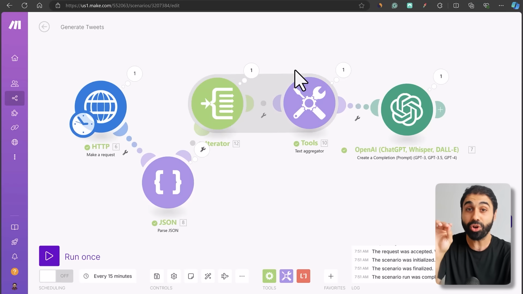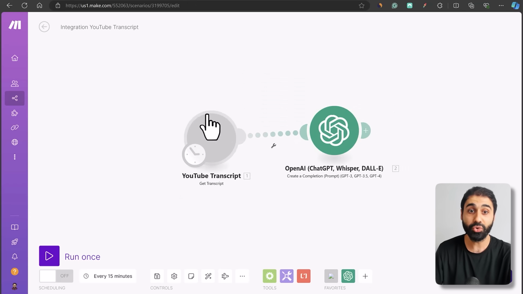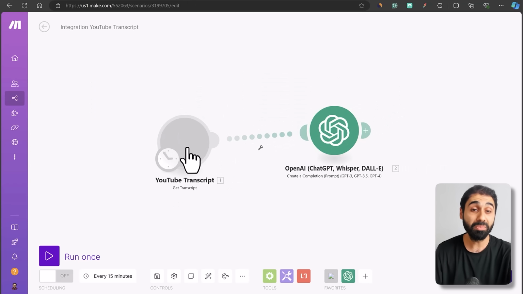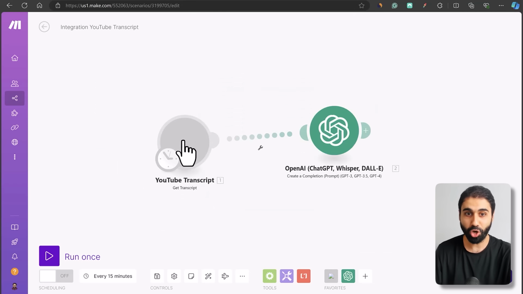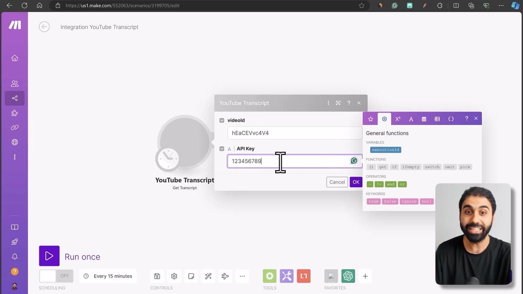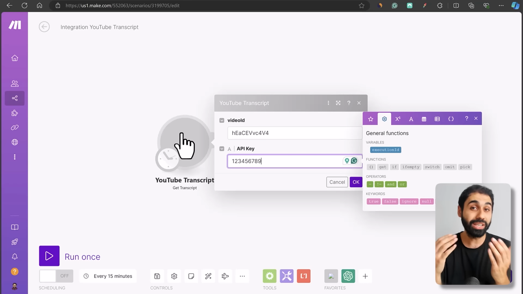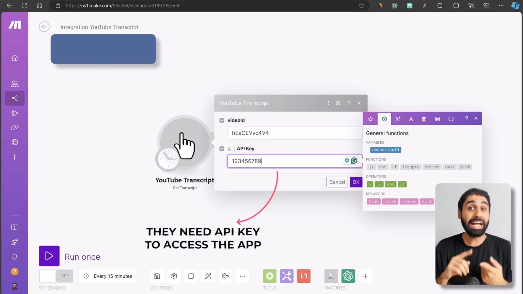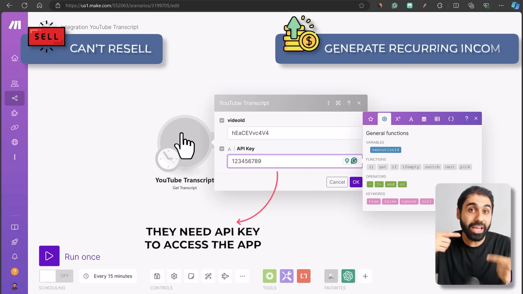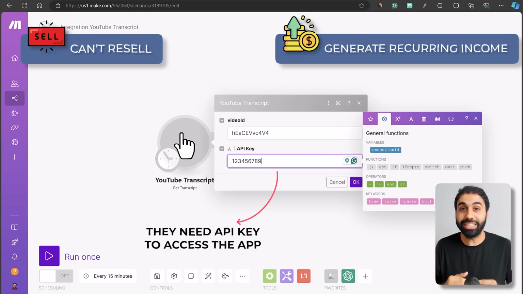And this is where the power of Make comes here. So you can see here in my other simple system, I created this simple custom Make app. This is something I built with Make. So it replaces all this part. And if you open this, you will see we have an API key to access this part of my system. So now when you sell to your clients, they will need an API key to access your app. So they can't resell it, and we can generate recurring income with a subscription. So users who are using your system will subscribe and get an API key to access your systems.